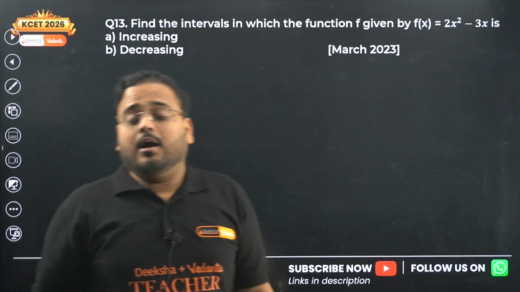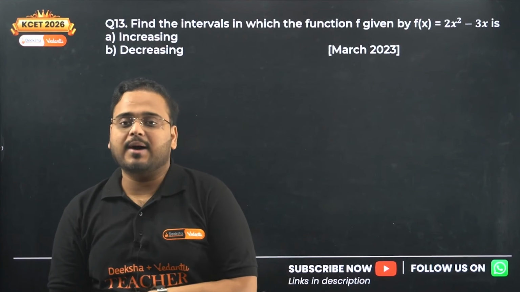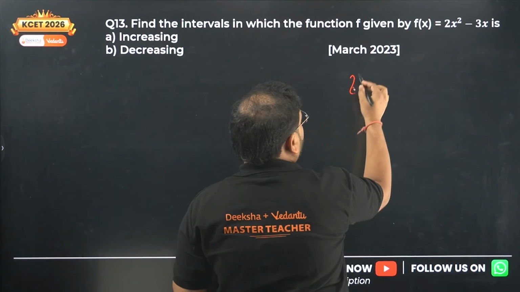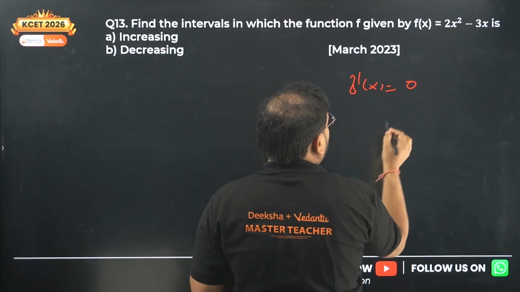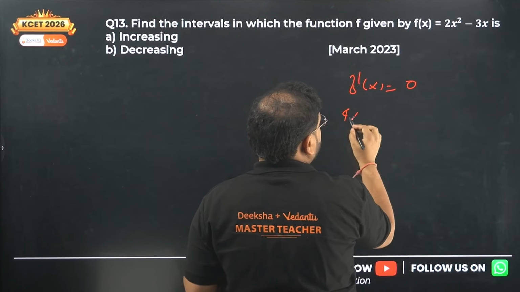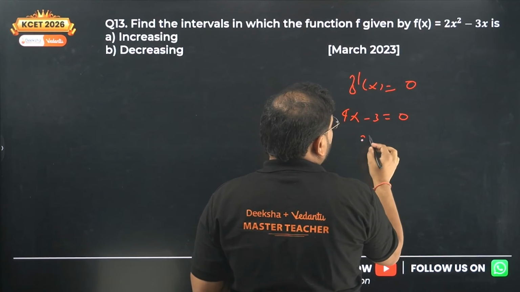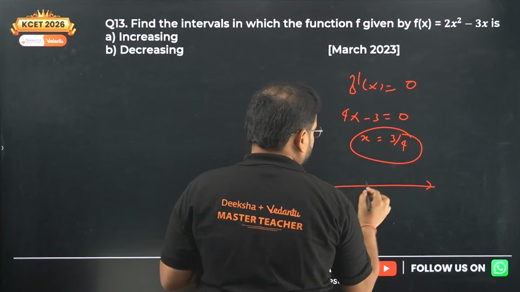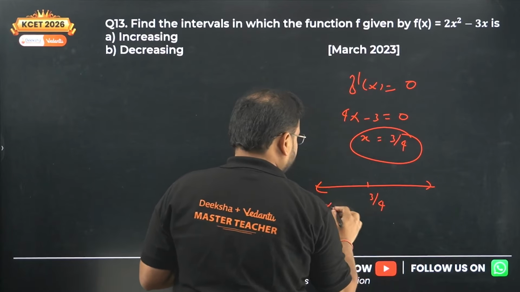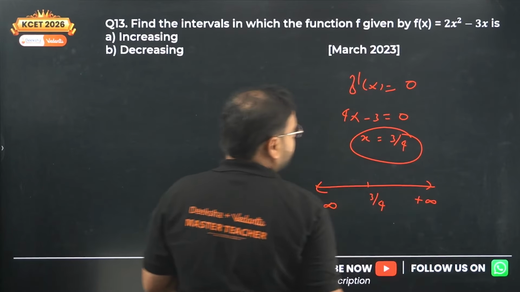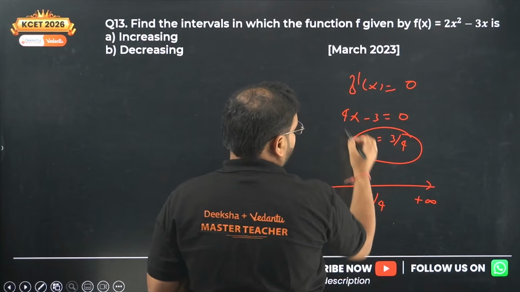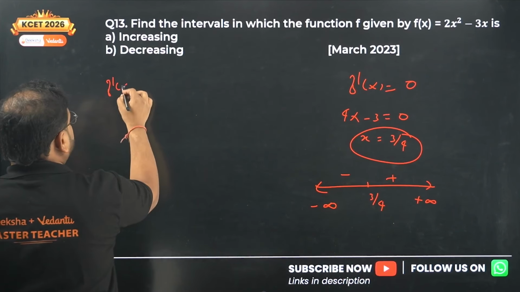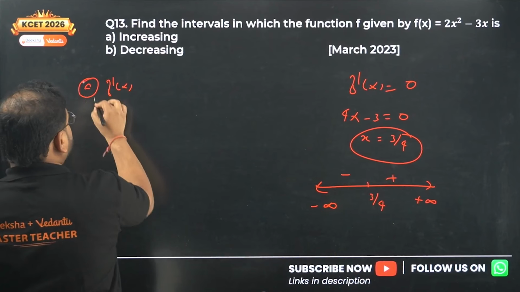Okay. So now see, question number 13 comes back. Find the intervals in which the given function is increasing, decreasing. Derivative you're going to find first. Put it equal to 0, so 4x minus 3 equals 0. So x will be what? 3 by 4. Number line: 3 by 4 here, negative infinity over here, plus infinity over here. This is plus because the coefficient is 4. So plus, minus. So your f dash of x is...